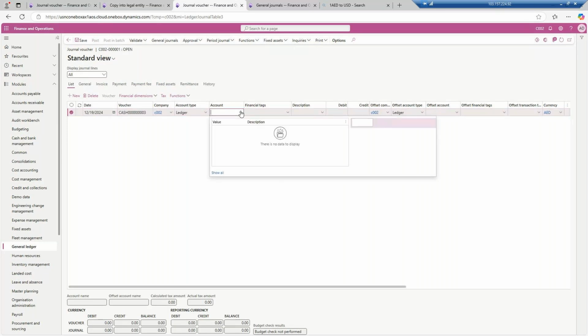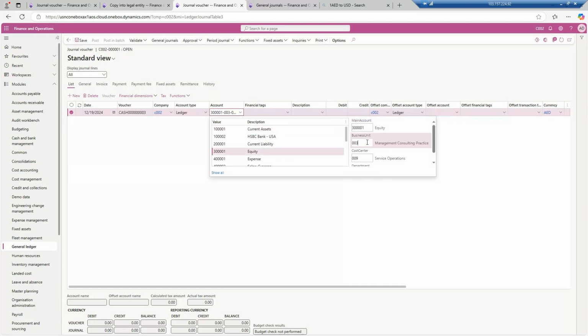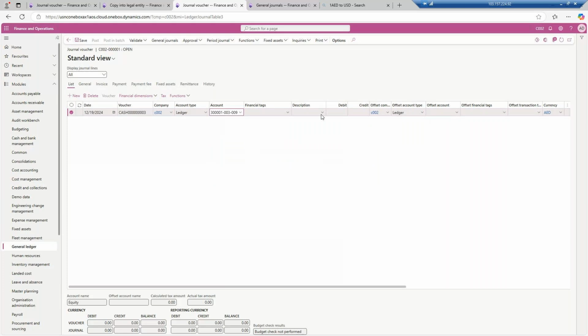This is the first entry we are preparing in our different entity. So equity will be business unit, and it has automatically been taken up, so no problem in it. If you want to give the financial tags in this particular entity, we have not added financial tags. Now we will give the description, opening balance. Now how much is the opening balance? This equity is going to be credited by, let's say, 5 lakh AD. With this we are opening our entry.